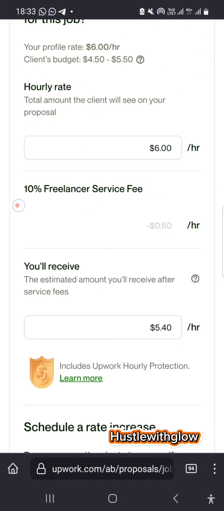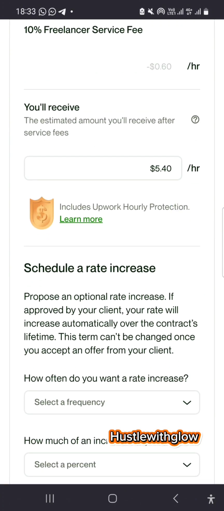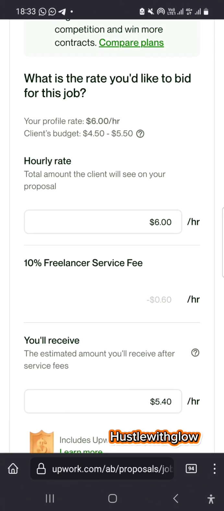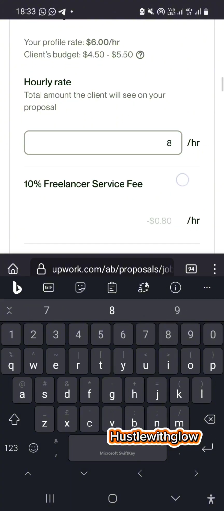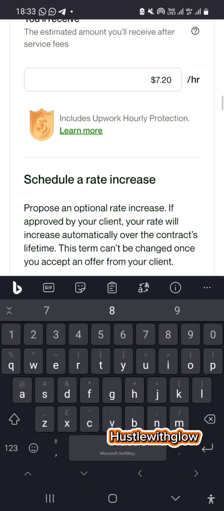Then Upwork is telling you here that they are collecting a 10% freelancer service fee, which means they are going to minus $0.60. That's 10% of $6, 0.60. Which means you're going to receive 5.40 for every hour you work. If they pay you $6, you receive 5.4. So going down again, if you want to adjust this and put $8, that's what you'll be getting. It will adjust every other thing. You can see what you're going to receive here is 7.20. So that is just how it works.